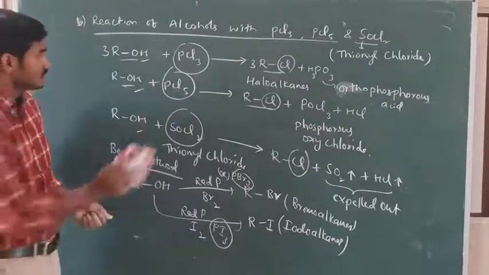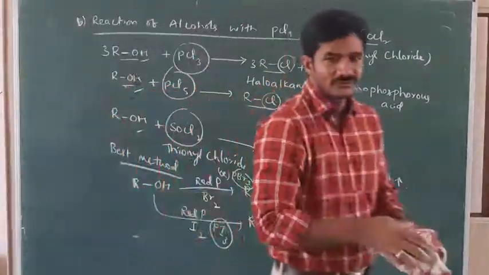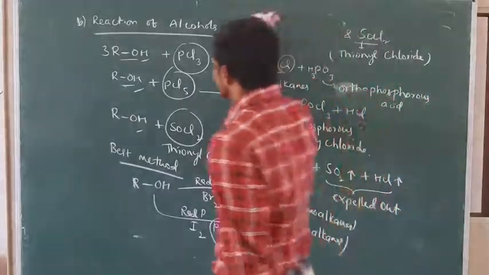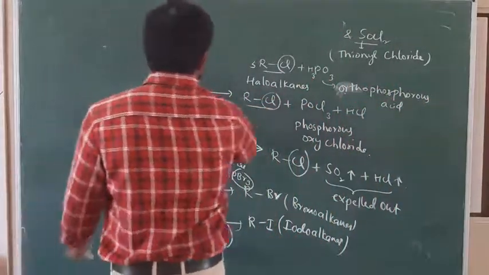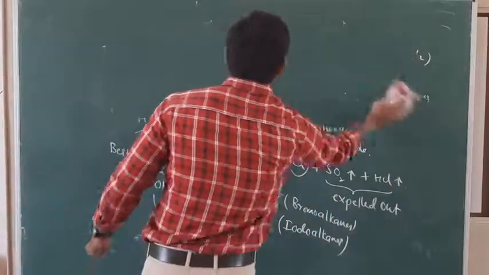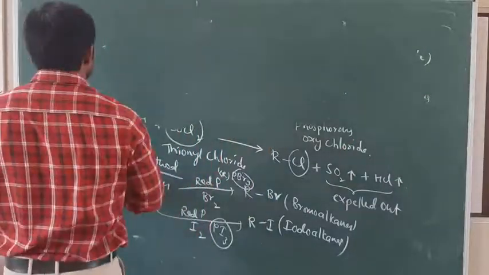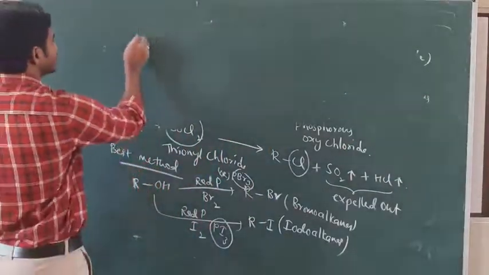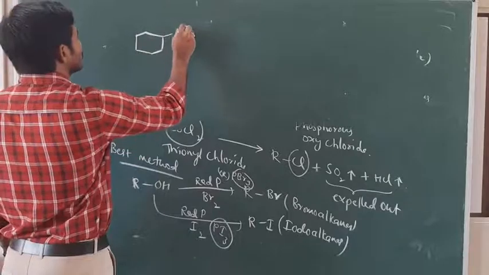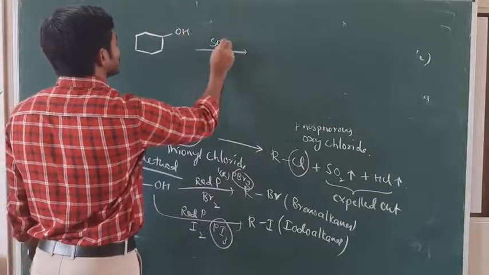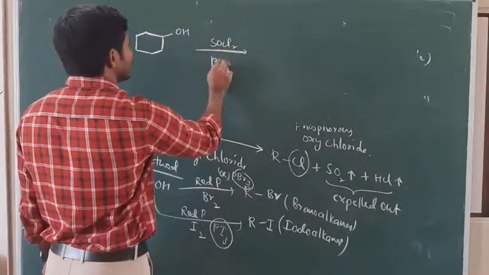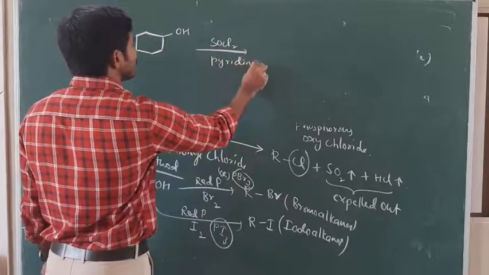Okay, so I will write two or three examples. If the molecule is cyclohexanol with SOCl2, here we have taken pyridine as a base.